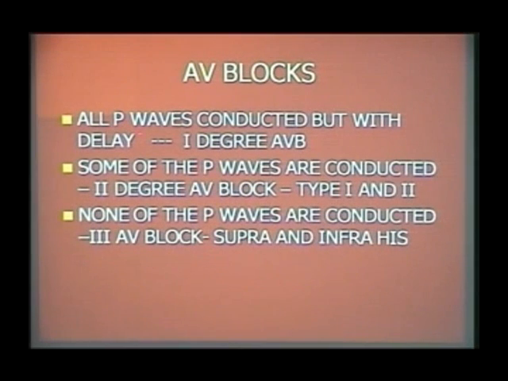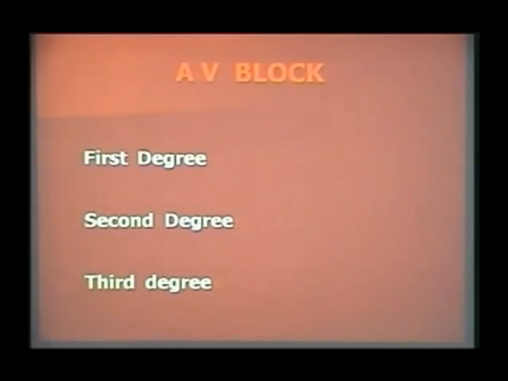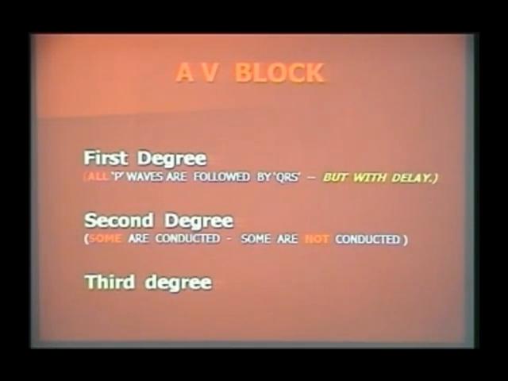So in first degree heart block, all P waves are conducted with a delay. In second degree atrioventricular block, some of the P waves are conducted with a delay, and in third degree atrioventricular block, none of the P waves are conducted to the ventricles. So the ventricles are governed by either a secondary pacemaker like the junction or the ventricle. So first degree, all P waves are conducted with delay. Second degree, some are conducted and some are not conducted, whereas in third degree, none are conducted.